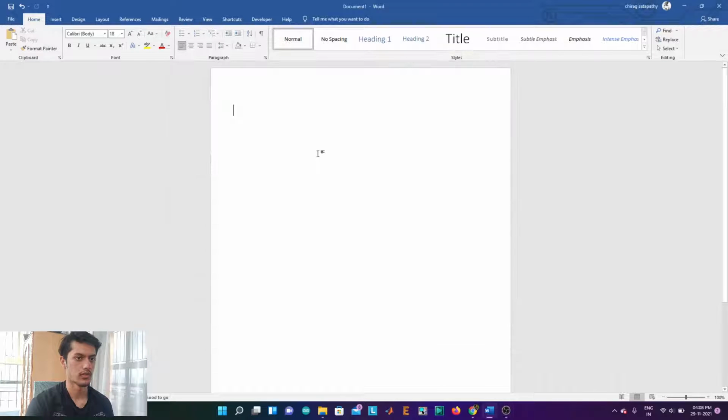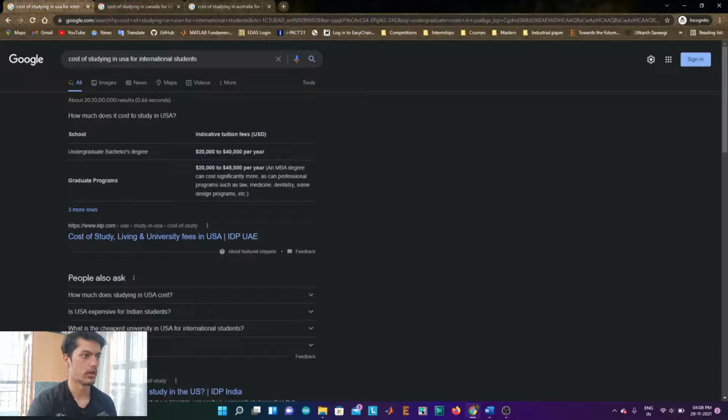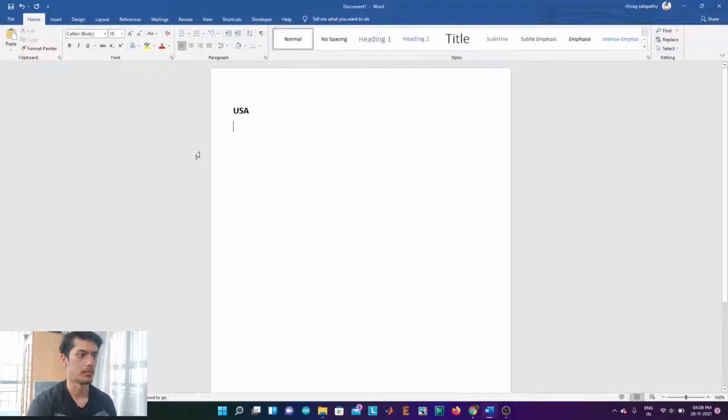So let's just jump into my computer screen and have a look. So let's say we take USA, and let me just make it bold. According to Google, the tuition fee for undergrad is around $20,000, which is the bare minimum.